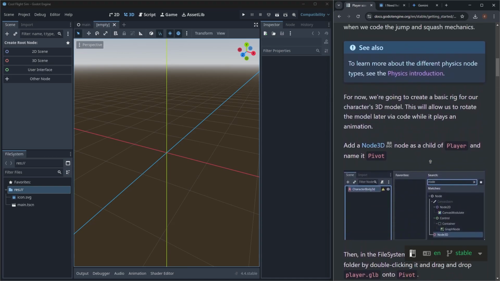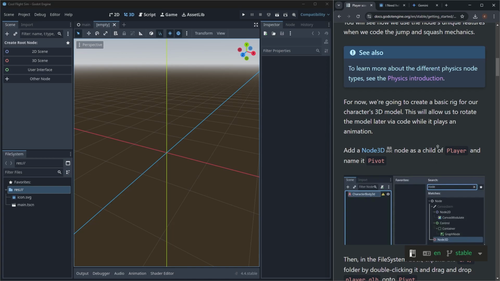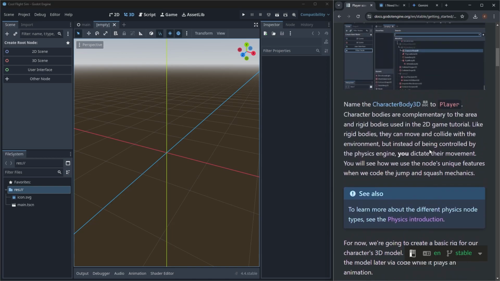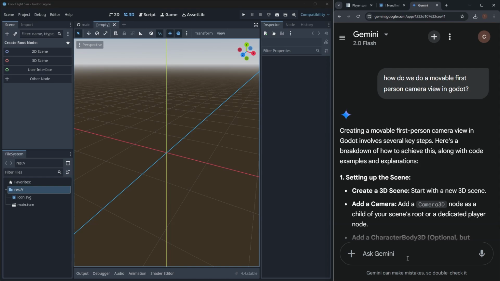Let's do a Node 3D as a child of what? Yeah, we're not doing that because we're in first person. Do we need a character body if we're doing first person and not ever doing third person?